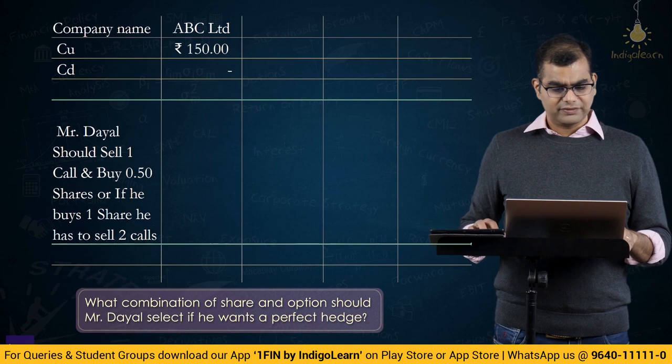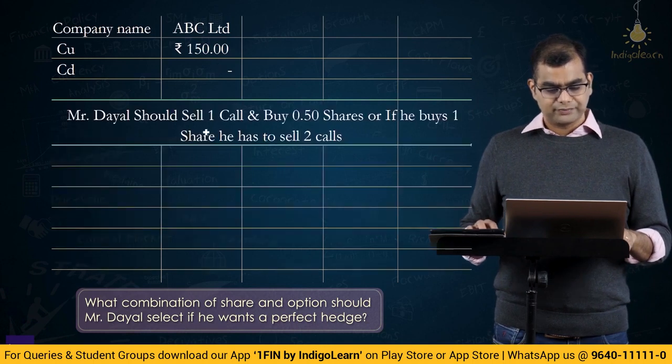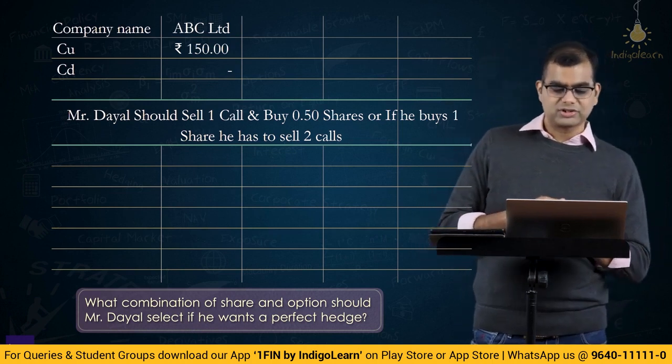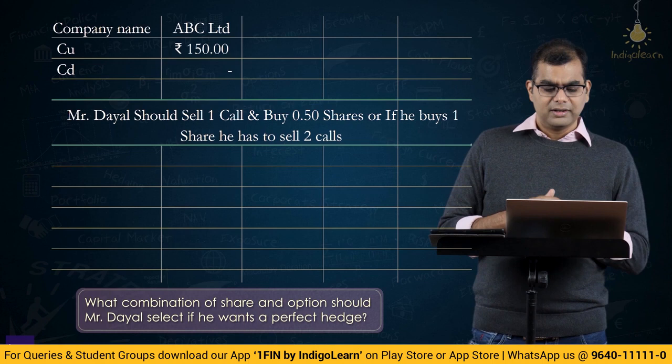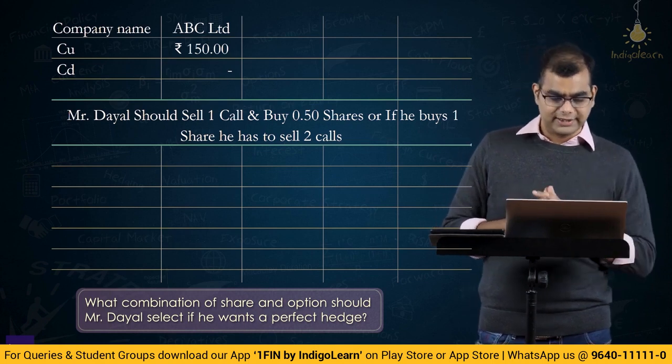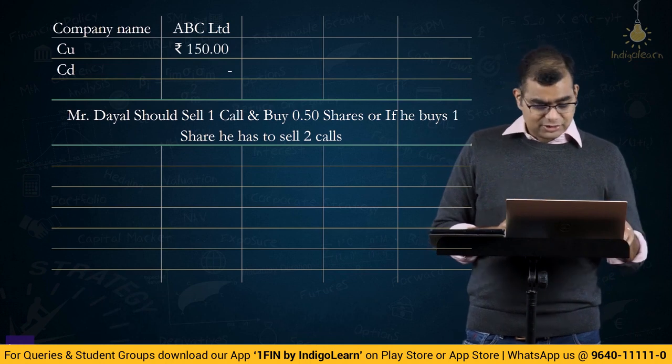Both are the same, there is no difference. I have just multiplied the whole value by 2. So, please do not get confused. I have just multiplied the first number by 2, 1 into 2, 0.5 into 2, that is all I have done, nothing else. Okay, so that is the answer to the first question.